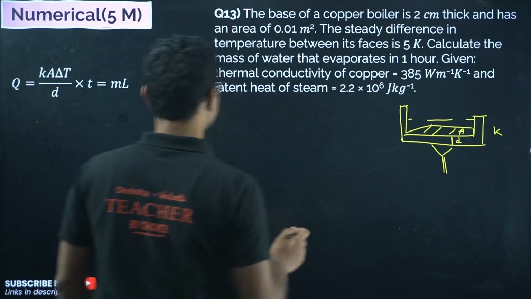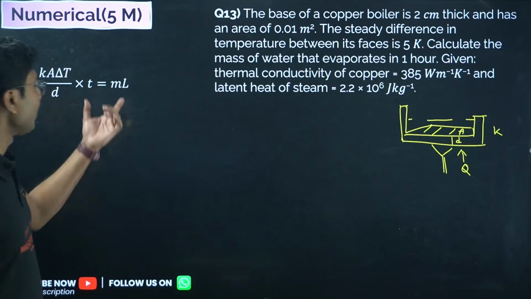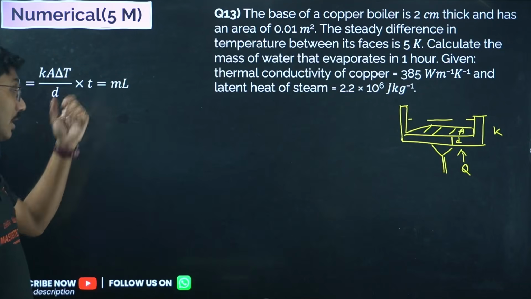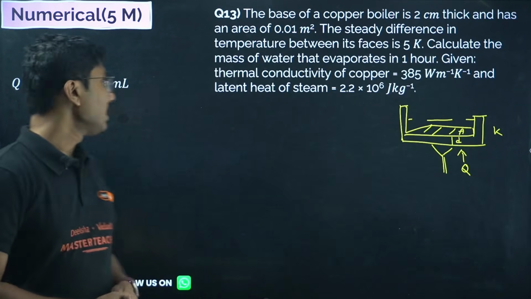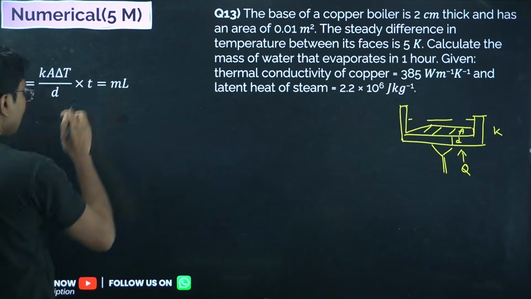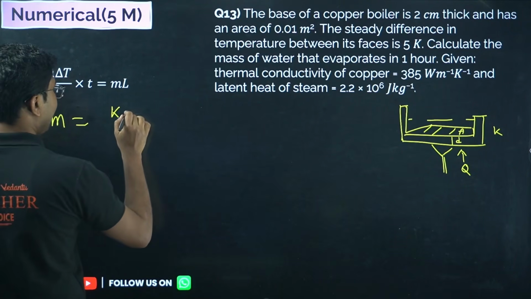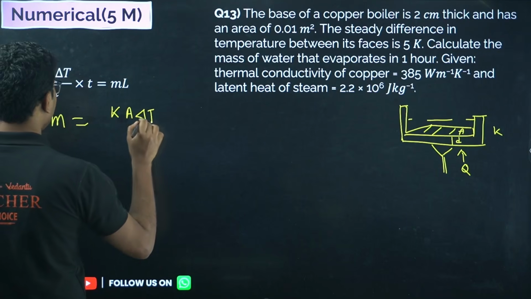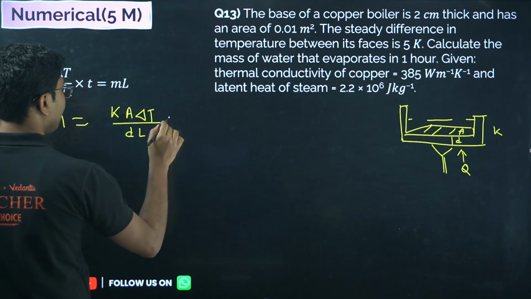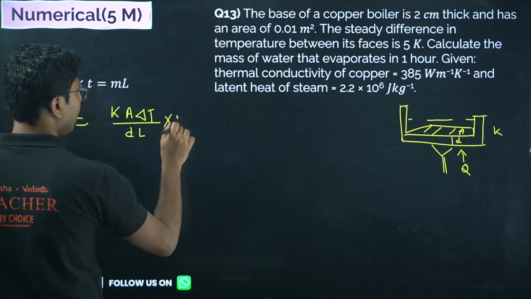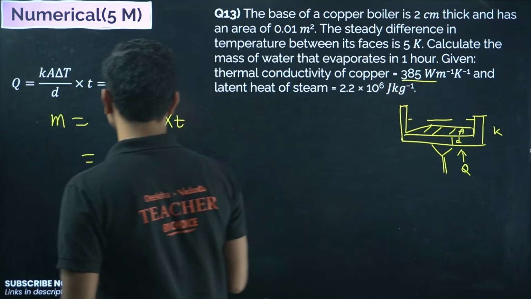So from there you can say this is the heat supplied, and the heat that you are supplying will be utilized to convert water into vapor. So that should be equal to mass into latent heat of water. Okay, so from this formula you can calculate the mass. So mass of liquid that gets evaporated is given by K A delta T by D into latent heat L into time T. Okay, so the conductivity of copper is given 385.